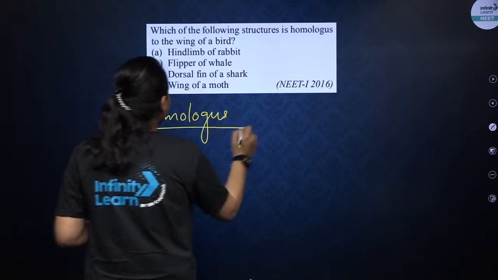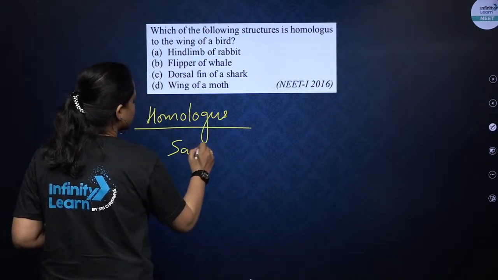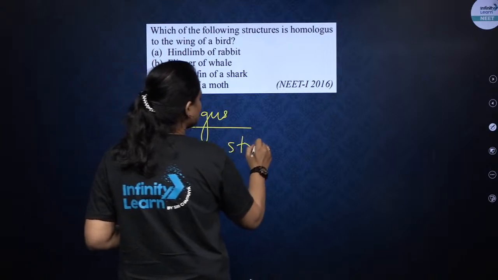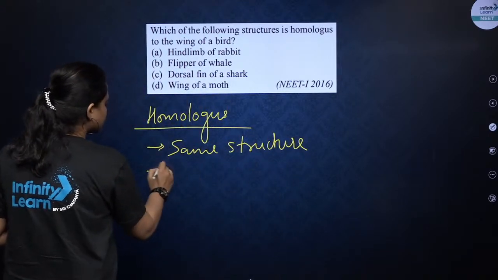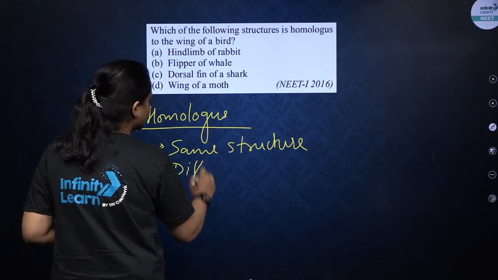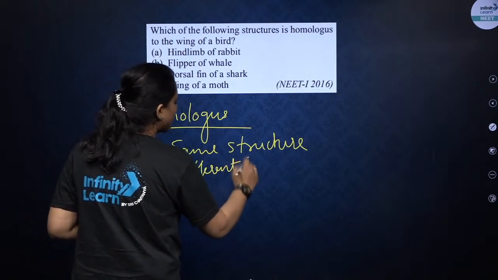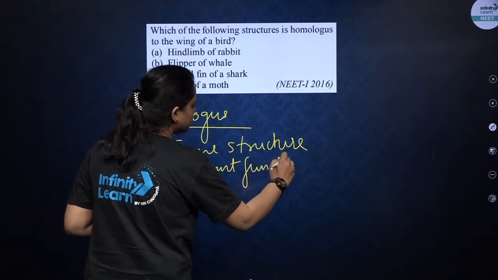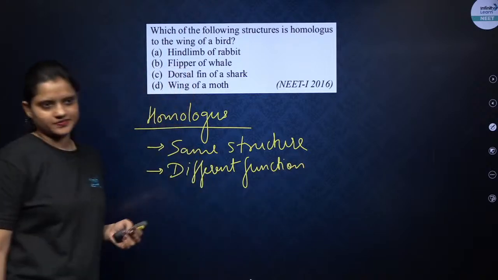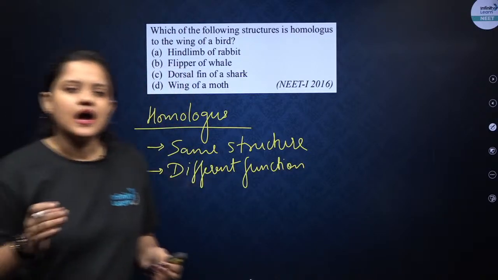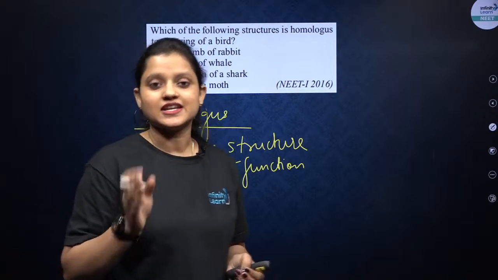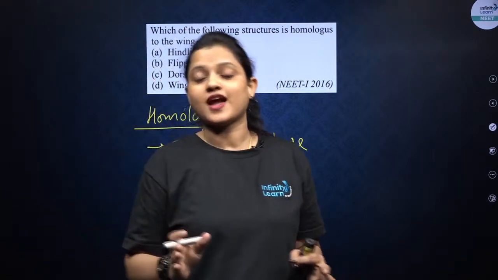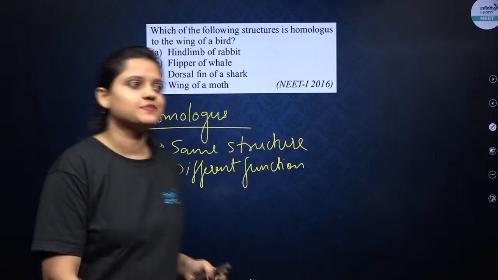Homologous organs will have the same structure, as the name suggests, but they will have different functions. And this question has been asked many times in NEET, children, many times. Homologous structures, analogous structures, convergent evolution, divergent evolution have been asked many times in NEET. Okay, we will understand it very carefully.